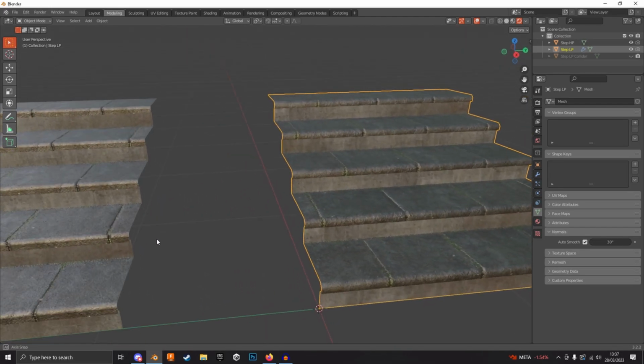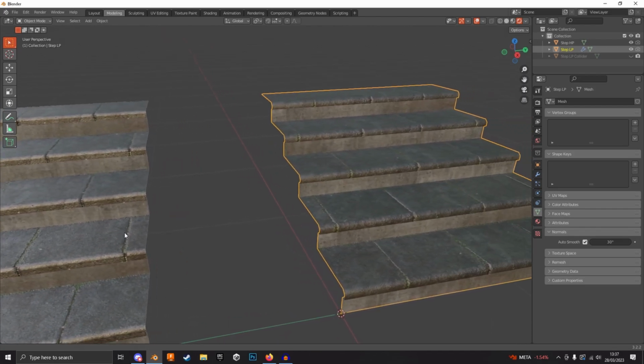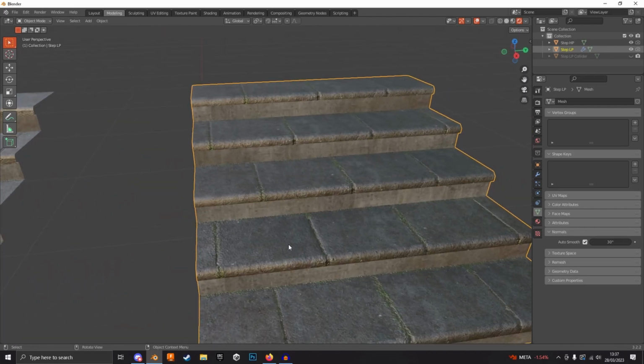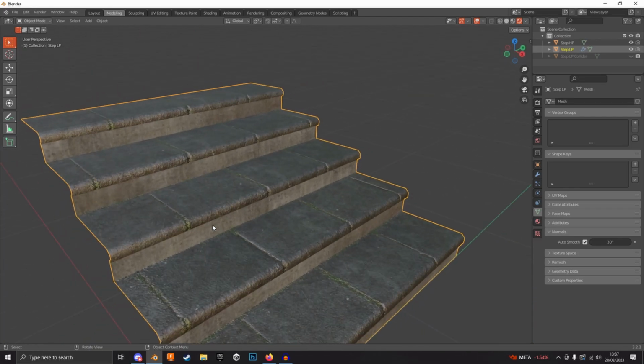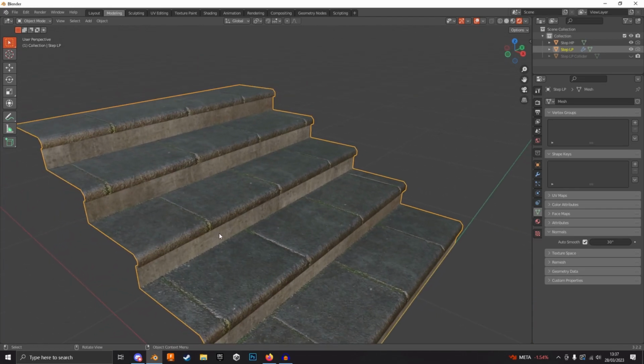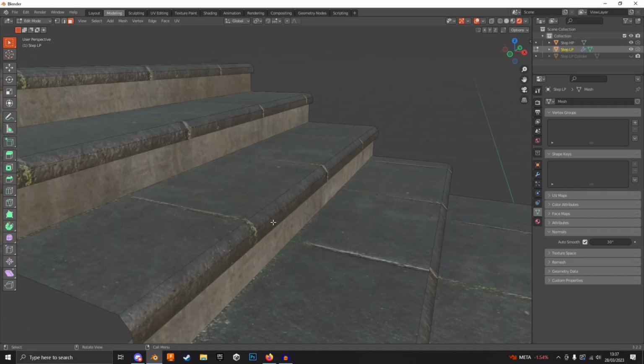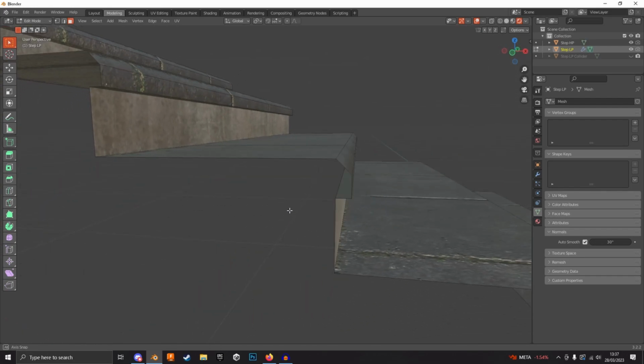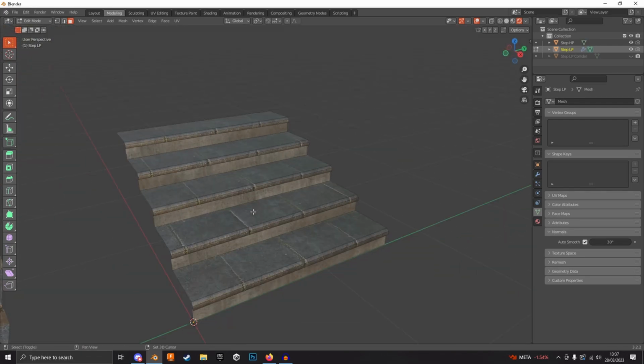Almost identical to the one with all the faces. In fact, I think this one looks better, it looks more rounded. But if I go back to edit mode, you can see the poly count is super low.